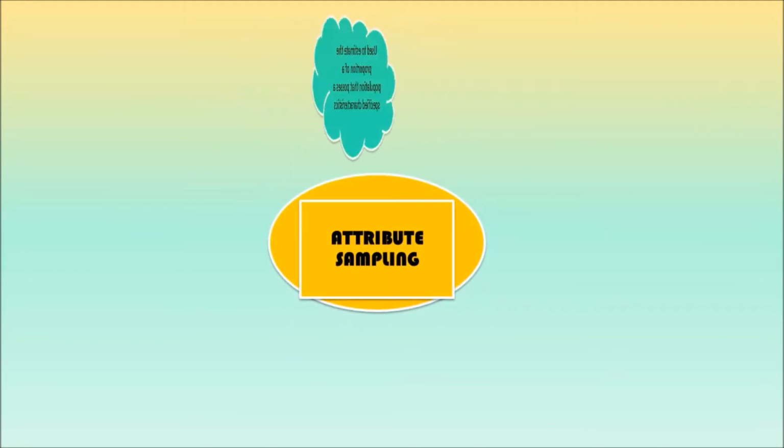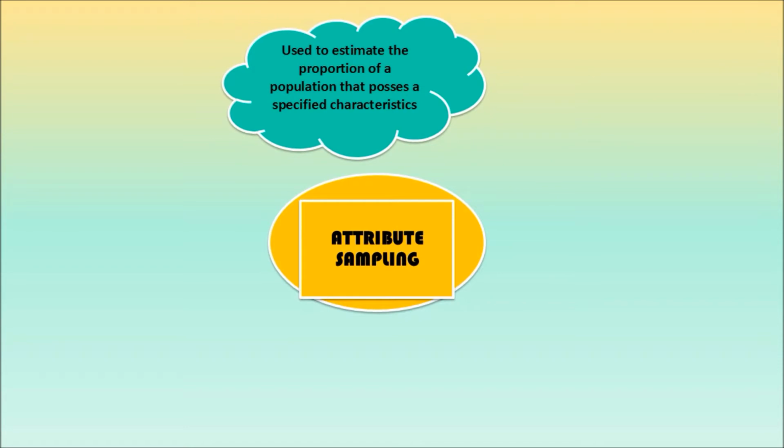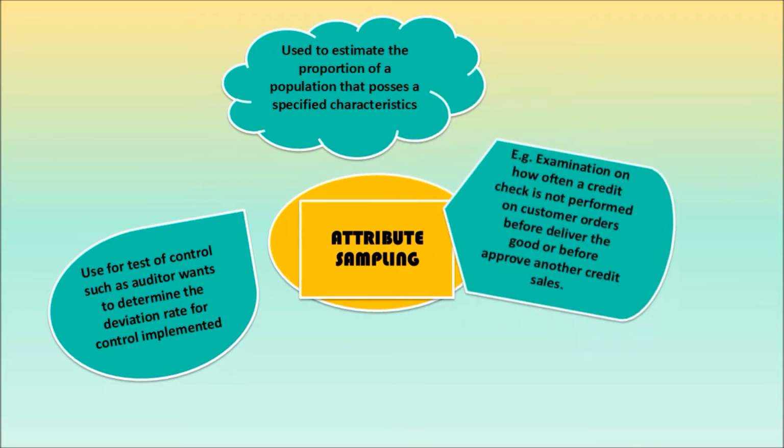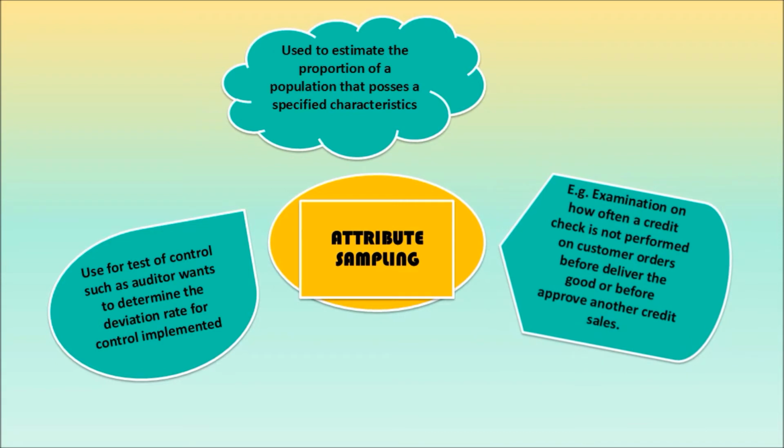Attribute sampling is a sampling approach that is used to estimate the proportion of a population that possesses specified characteristics. The most common use is for tests of control, where the auditor wants to determine the deviation rate for controls implemented in the accounting system and internal control structure. For example, the auditor examines how frequently a credit check is not performed on customer orders before delivering the goods or before approving another credit sale.